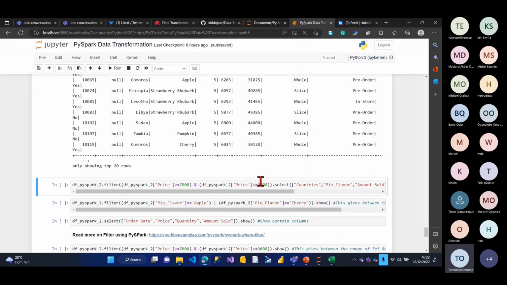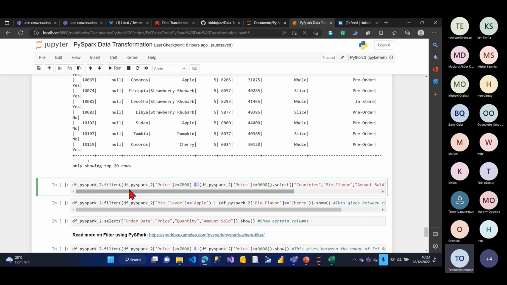You're doing between, which is going to be greater than or equal to the value and less than or equal to the value, right? And usually you use AND for a range between the values. So that's what I actually did. I said, okay, let's filter for the price now. I want to get a range for price, anything between 7,000 and 9,000, right?